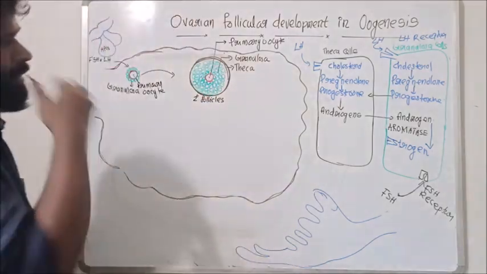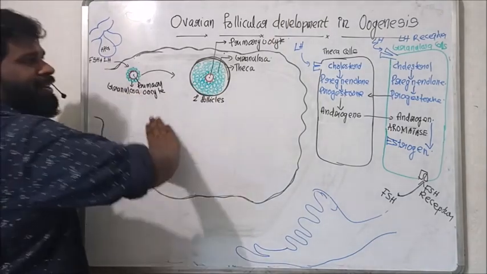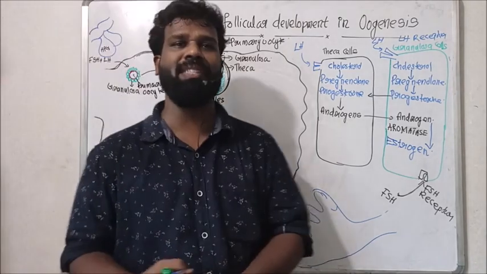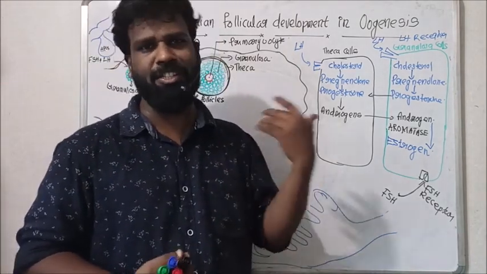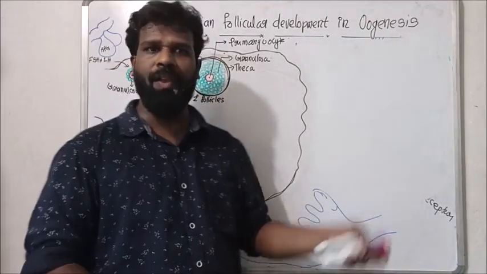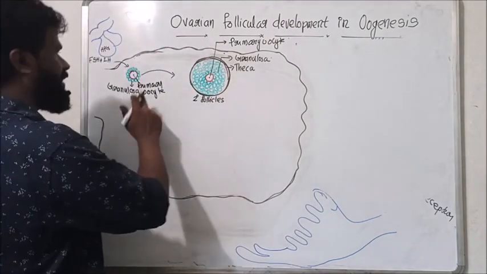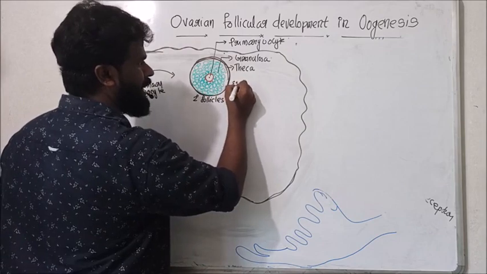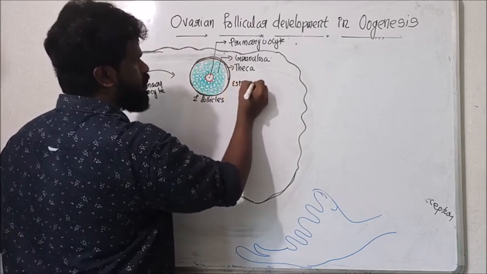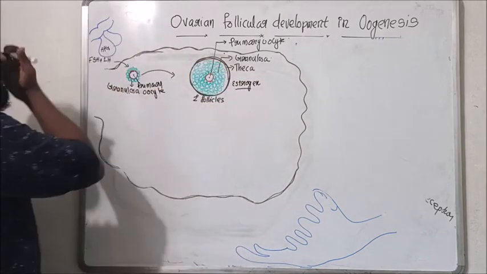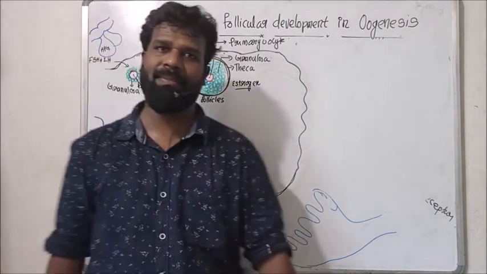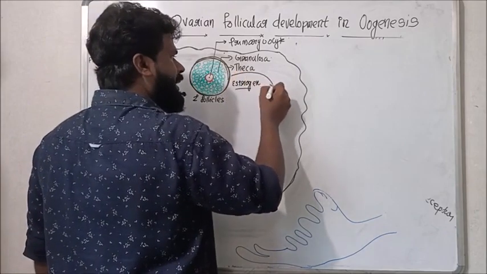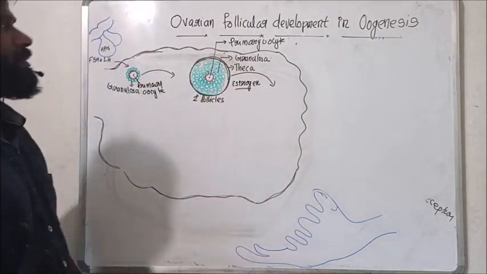Okay. So now the primary follicle develops into a secondary follicle. When the primary follicle develops into a secondary follicle, the estrogen secretion also begins. So along with the follicular development, when the primary follicle becomes a secondary follicle, this developing follicle starts secreting the hormone estrogen under the stimulation of FSH and LH. Then, here is this estrogen's role.